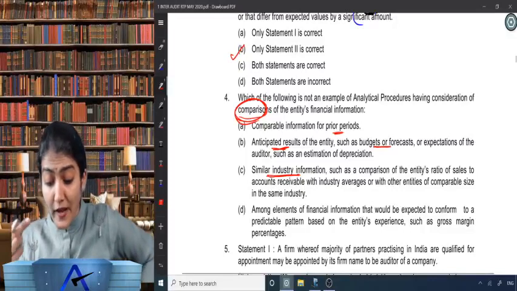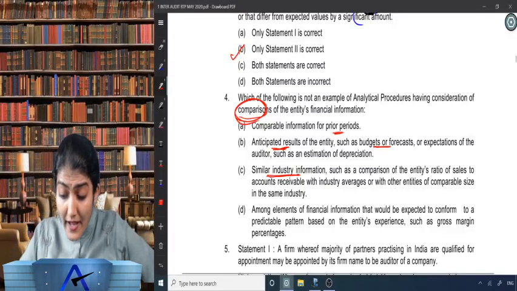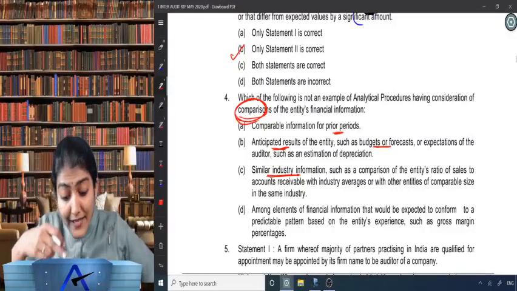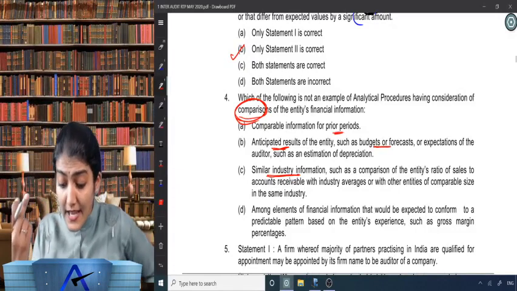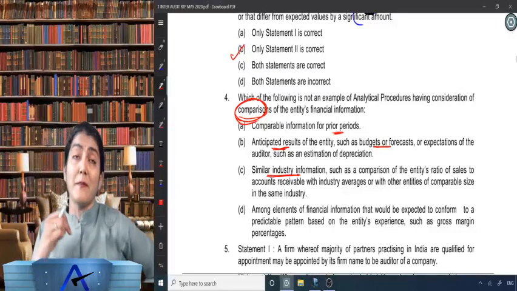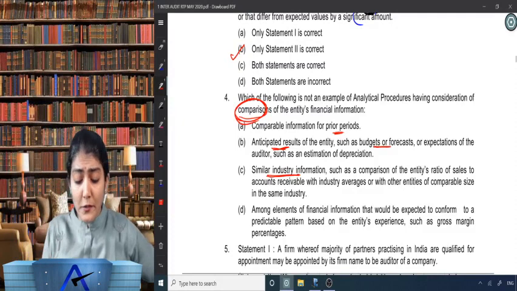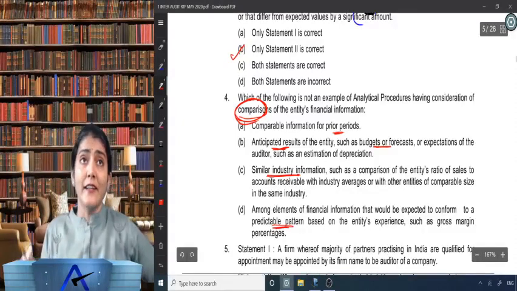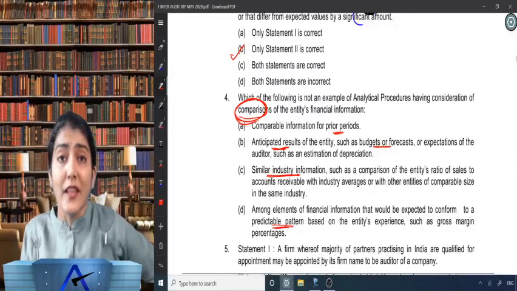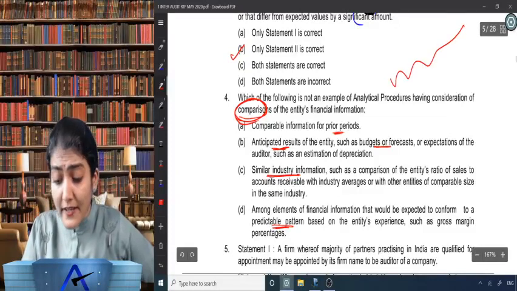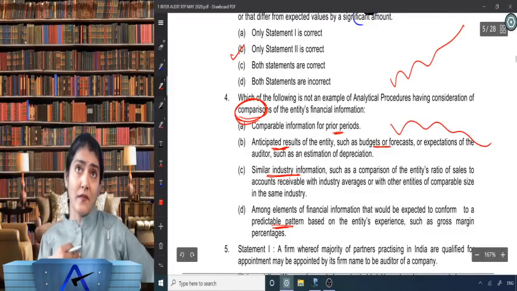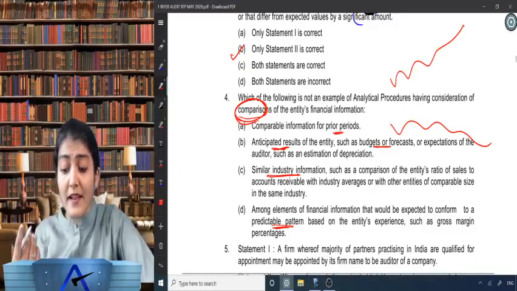Among elements of financial information that would be expected to conform to a predictable pattern based on the entity's experience, such as gross margin percentages. Now, when you develop a predictable pattern, boss, where is the comparison over there? There you are observing a trend. There you are doing a trend analysis.